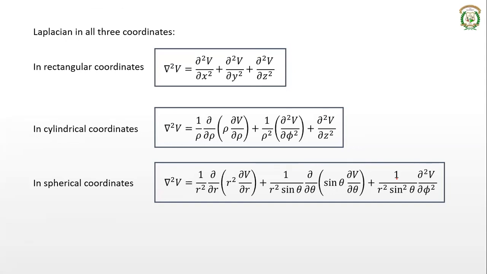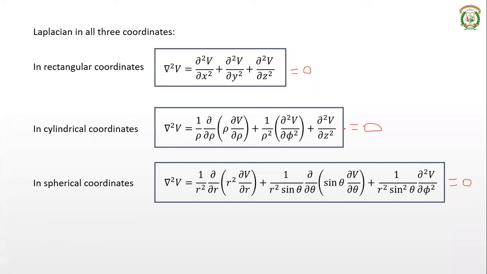If you want to write the Laplace's equations in these three coordinate systems, you have to equate this to 0. If this is equal to 0, that is called the Laplace's equation in rectangular coordinates. If this is equal to 0, that is the Laplace's equation in cylindrical coordinates. If this term is equal to 0, that is the Laplace equation in spherical coordinates, right? So this is about the Laplacians and the Laplace equations in all the three coordinate systems.